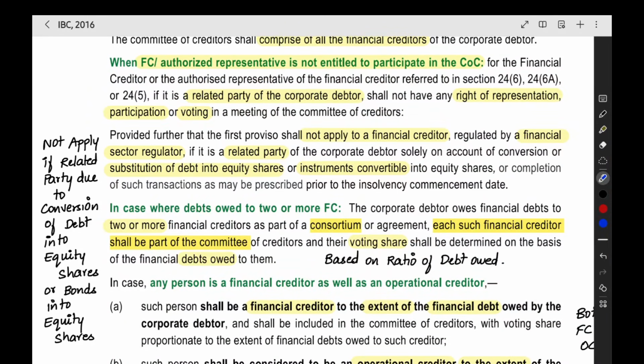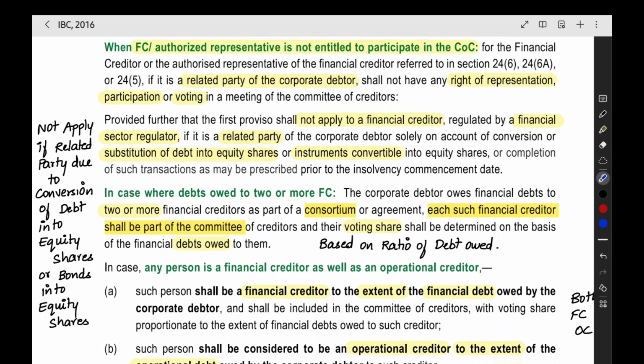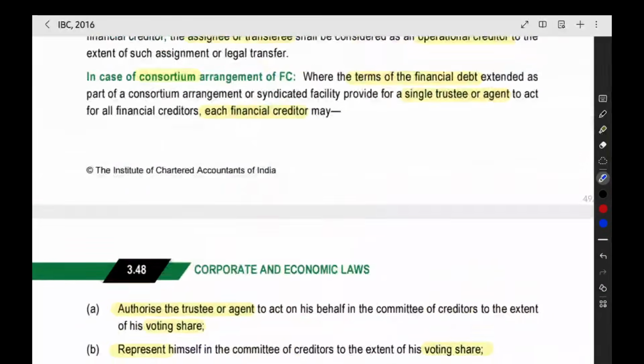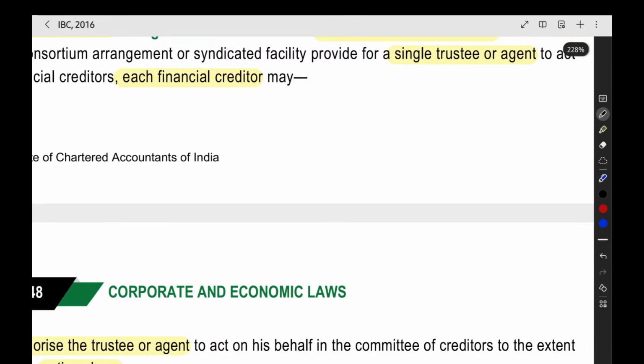So related party means anyone who is related, like a shareholder or like that. All the relations will be covered in the related party. For a more detailed explanation of the meaning of related party, you can refer to the definitions. Now the next thing, in related party, there is an exception. So normally when you are a shareholder, you will be considered a related party.